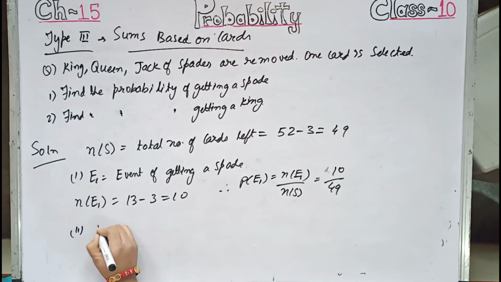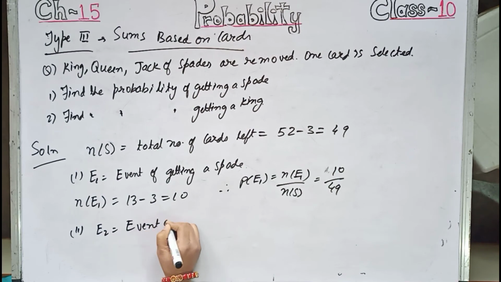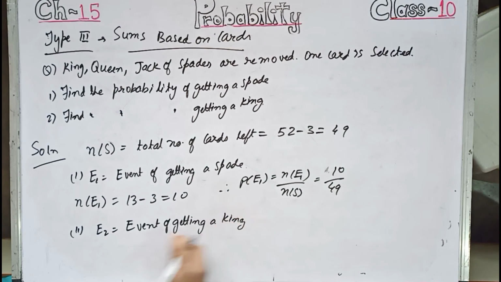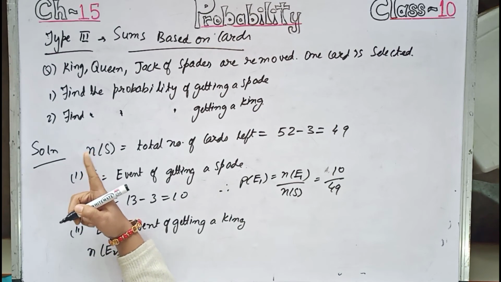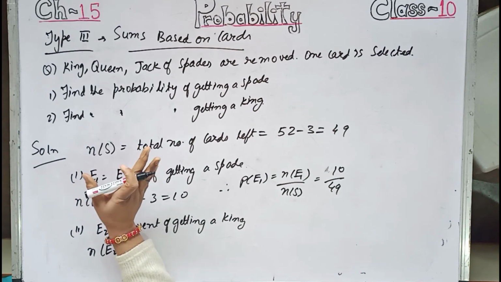Number 2, a king. So E2 equals the event of getting a king. Please do specify the event's nature. So NE2: one king is removed, and the total number of kings in a deck of 52 cards is 4.